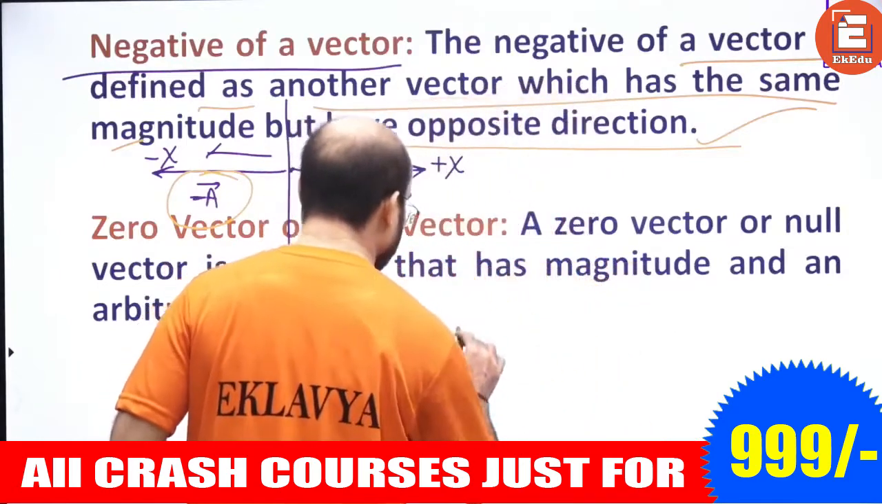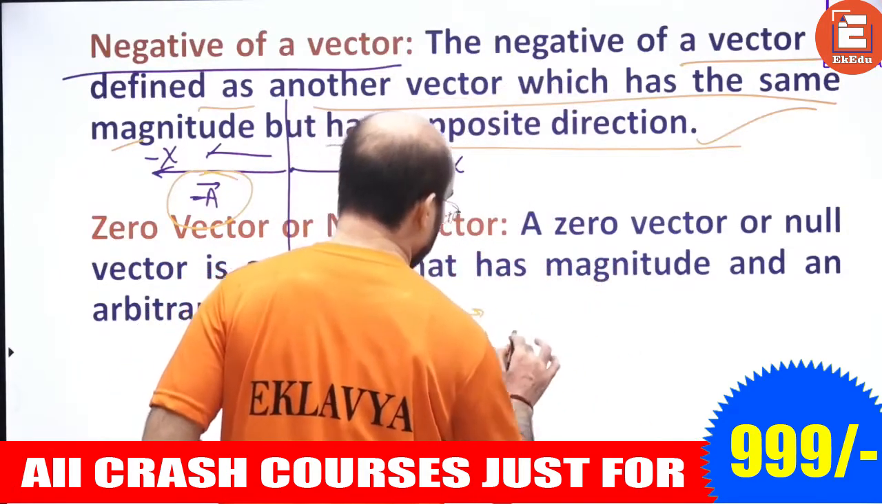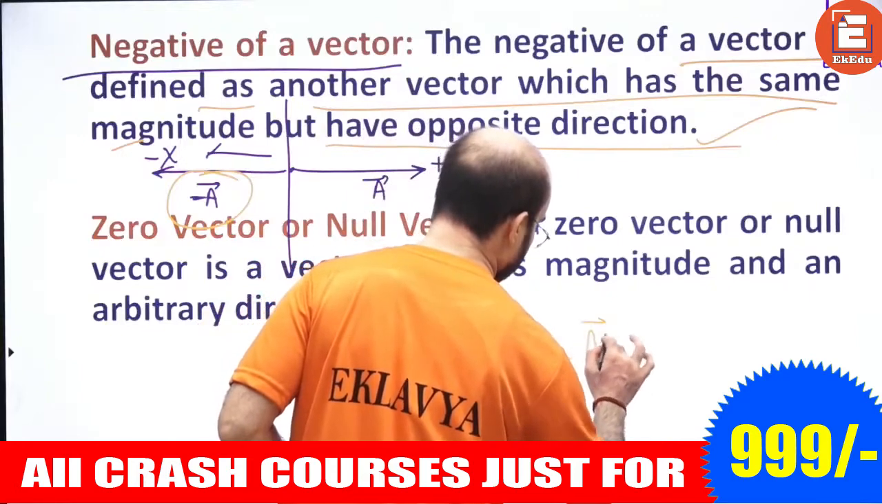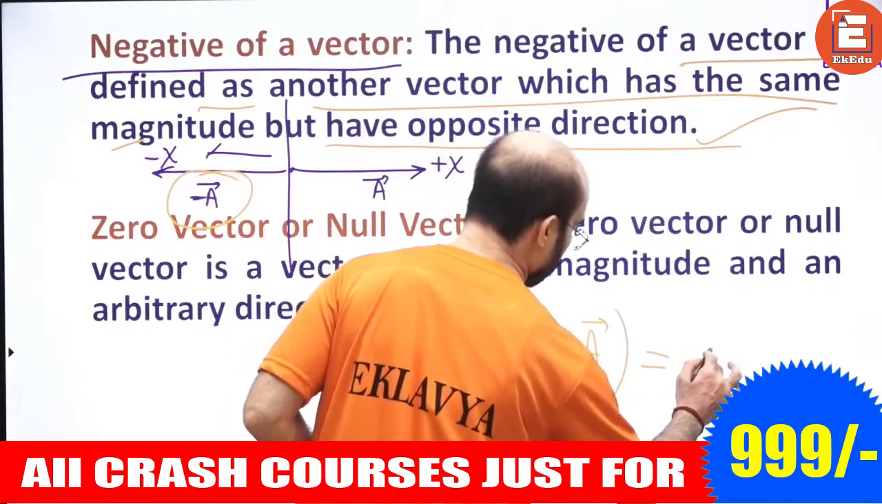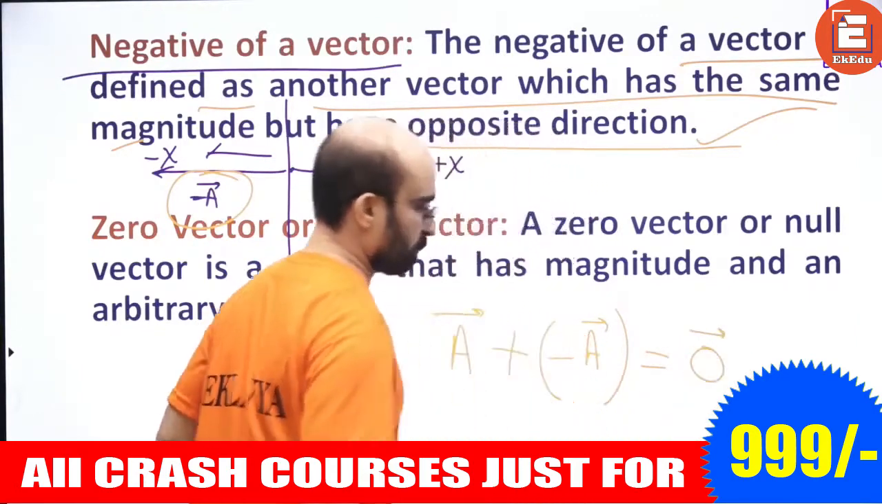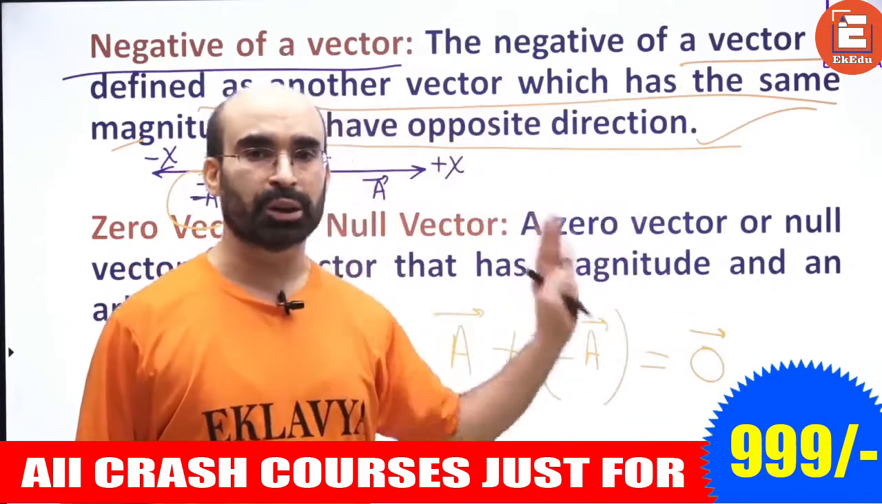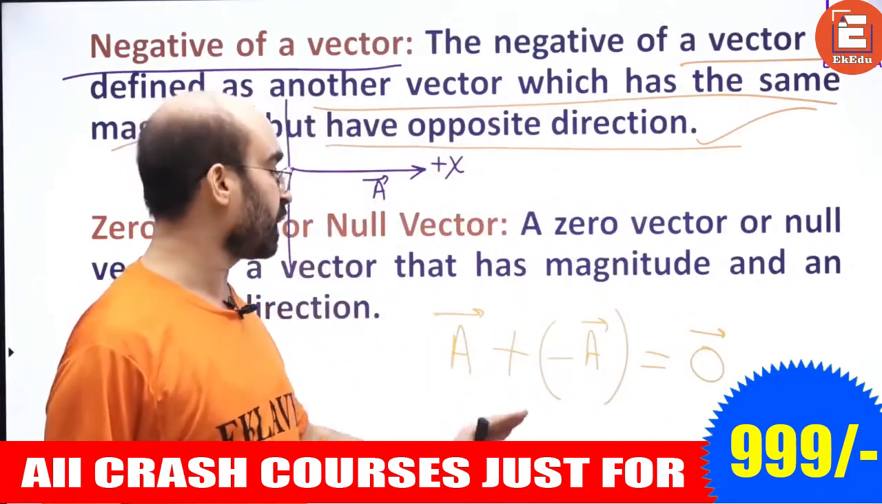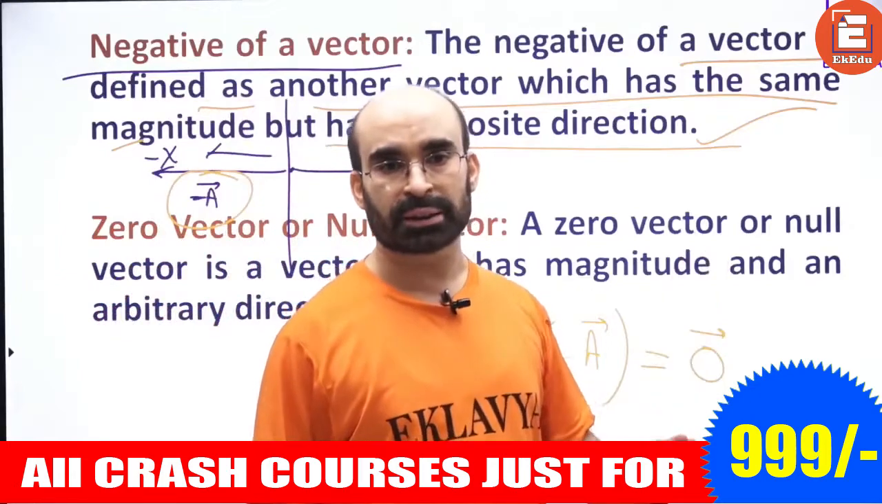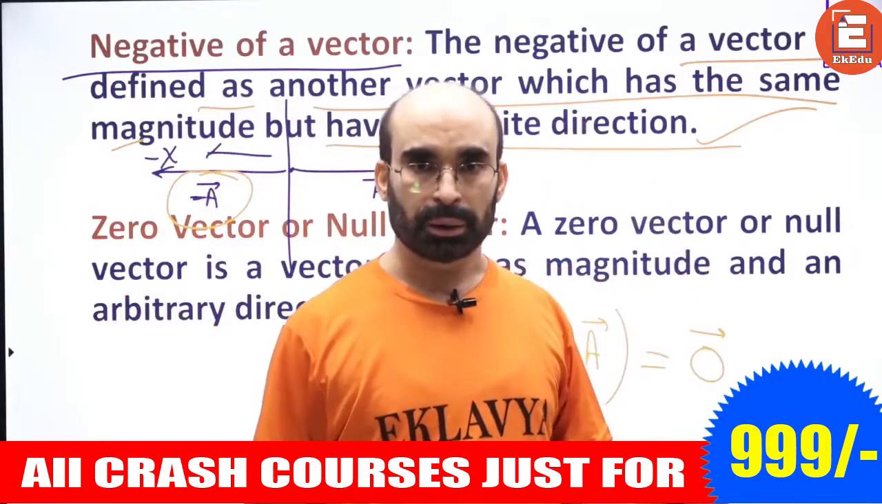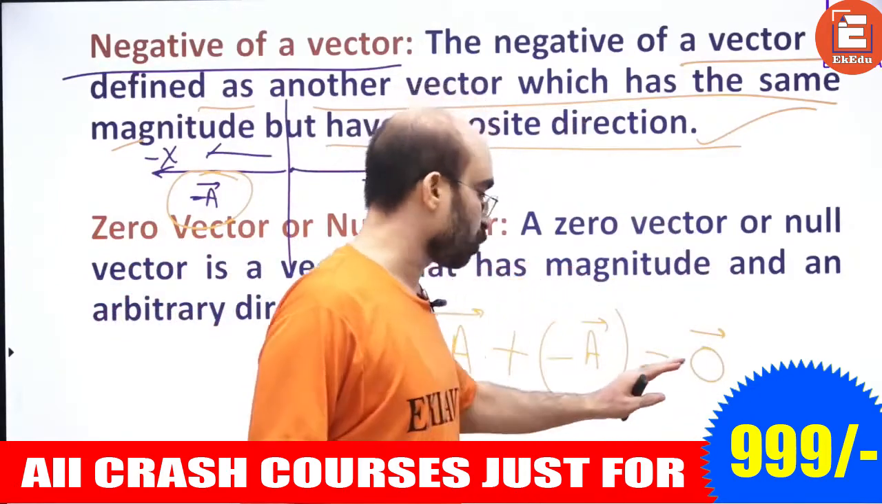Suppose you are adding a vector plus the negative of the same vector. What will you get? You will finally get the zero vector, the null vector. Mind it, this has got significance. We have to understand this. It has got good significance, so be very careful.